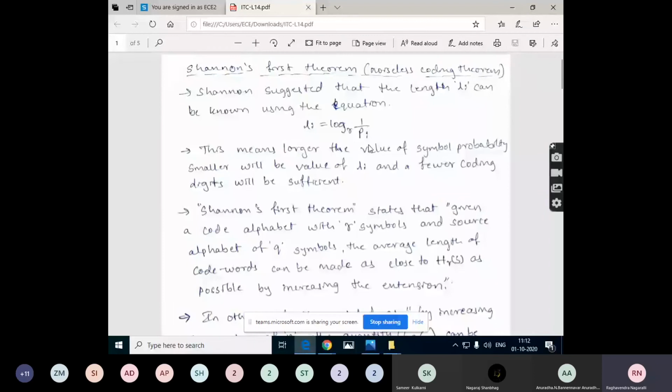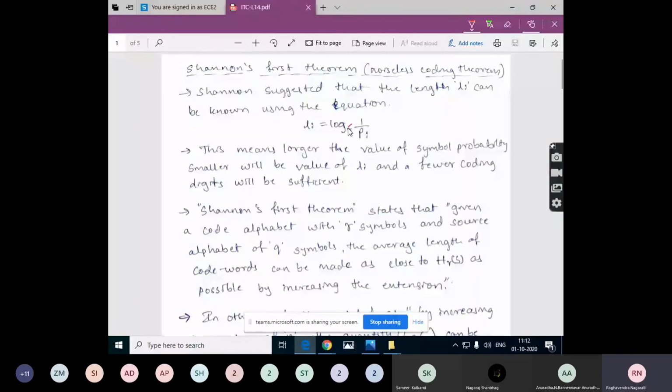So this base r depends on the number of symbols in the code alphabet. We have discussed this code alphabet in the previous classes. The code alphabet is represented by X in general. We have the symbols which are used for the coding purpose. For binary, it is 0 and 1. These are the symbols we are using for coding. In general, we represent the number of symbols in this code alphabet as R.